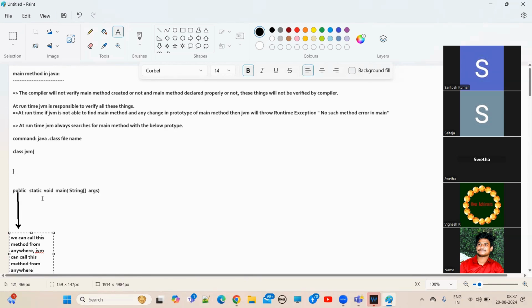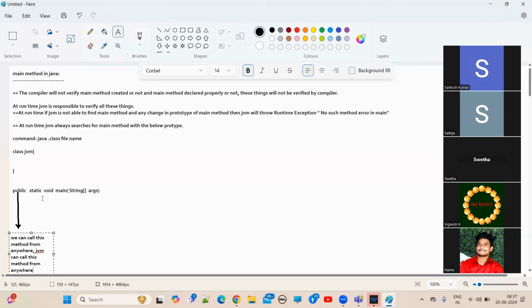So whenever you are giving the .class file to JVM, what details does JVM have about your class? Come on. Only the class name of your class. That's it, right? So when JVM handles the .class file, what will it do?